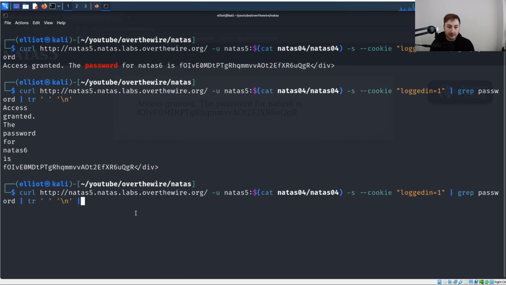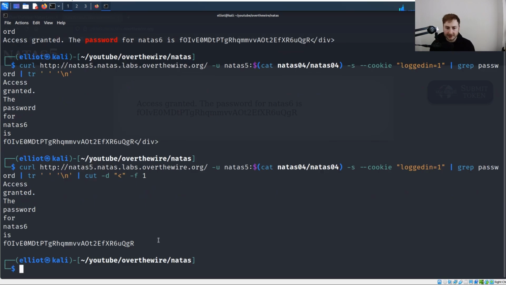So same command again, but we're going to pipe it to cut, as I said. We're going to specify our delimiter with -d, and that's going to be, as I said, that closing angled bracket there. And then for our field, we're going to have 2 fields because there's only 1 delimiter here. This is going to be the first field, and anything after that delimiter is going to be our second. So obviously, we're going to want to specify the first. And that's looking a lot cleaner.